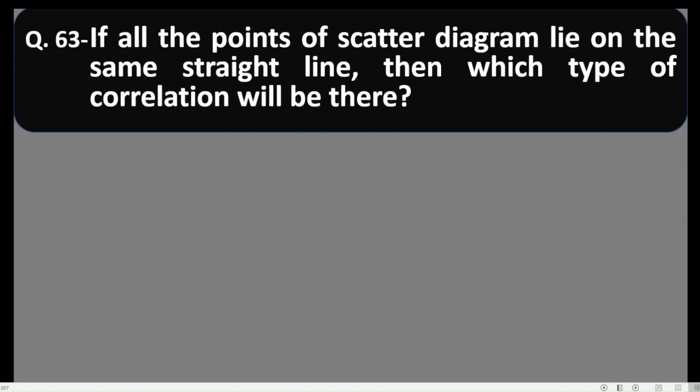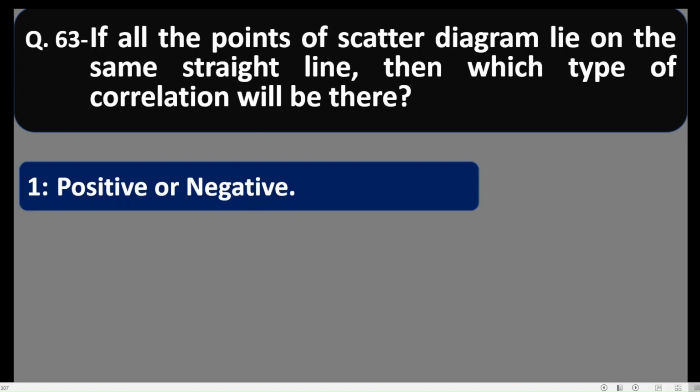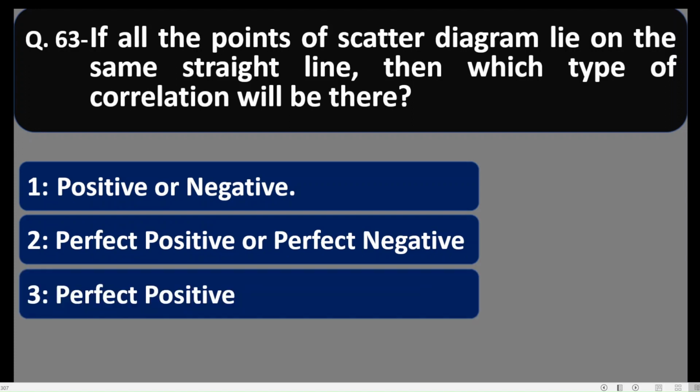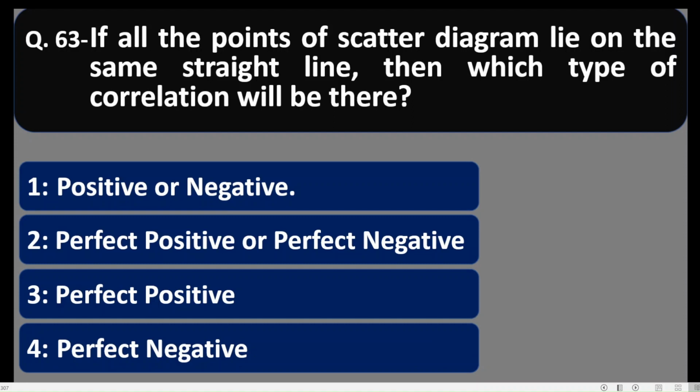Question number 63. If all the points of a scatter diagram lie on the same straight line, then which type of correlation will be there? Let us see the options: positive or negative, perfect positive or perfect negative, perfect positive, perfect negative.